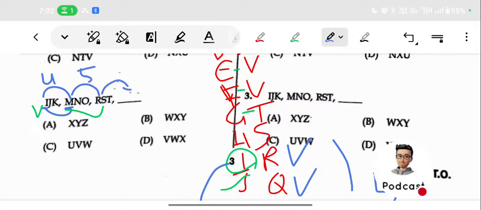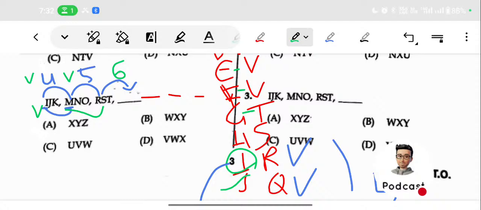So what will be the connection with the first letter in the fourth term? What will be the first letter in the fourth term? Can you guess? Here it is a 4 gap, here it is a 5 gap, so usually 6 will be the gap in the next term. So how do we find out?